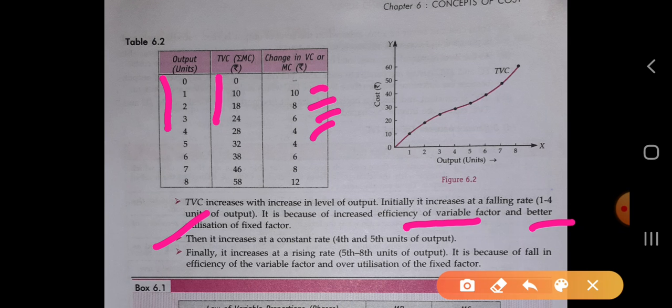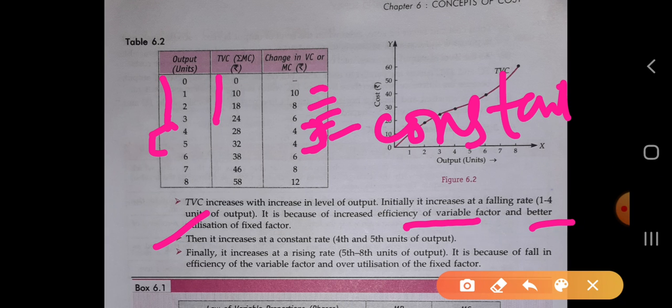Then it increases at a constant rate at the fourth and fifth unit. We see that at the fourth and fifth unit it is increasing at a constant rate. Okay, the rate is constant here. Finally, it increases at a rising rate from the 5th to the 8th. What we see is that it is increasing at an increasing rate.